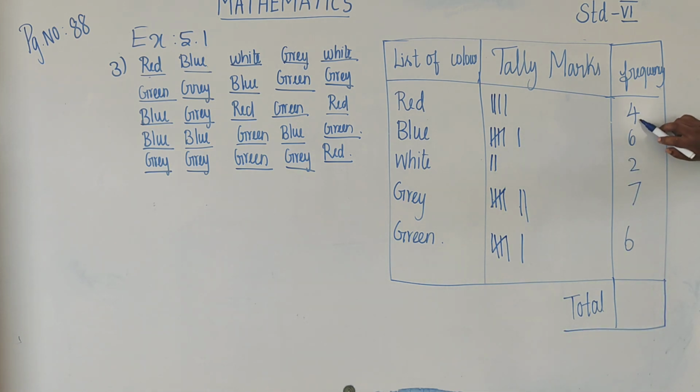6 plus 4 is 10, 10 plus 2 is 12, 12 plus 7 is 19, 19 plus 6 is 25. So therefore 25 students like 25 colors. Okay students, can you understand this problem? Okay, good. Next problem.